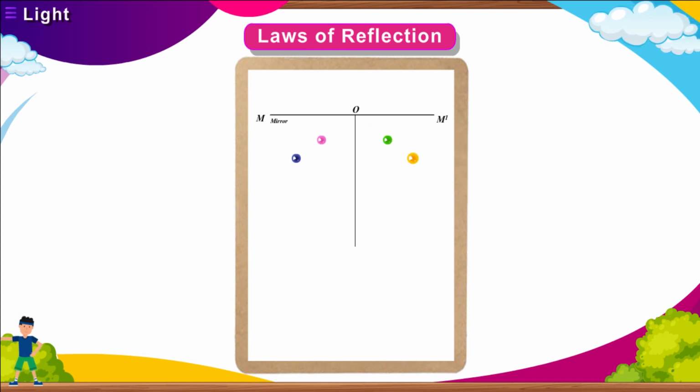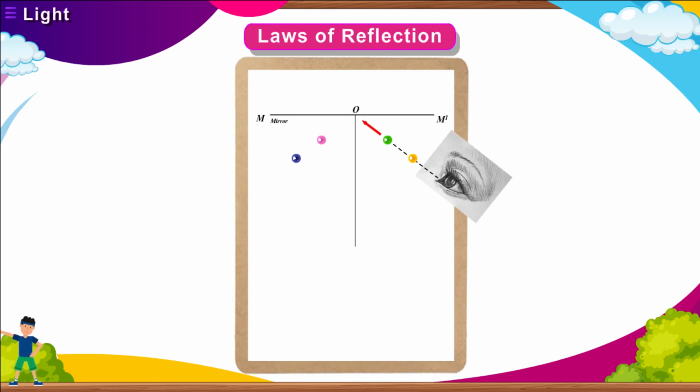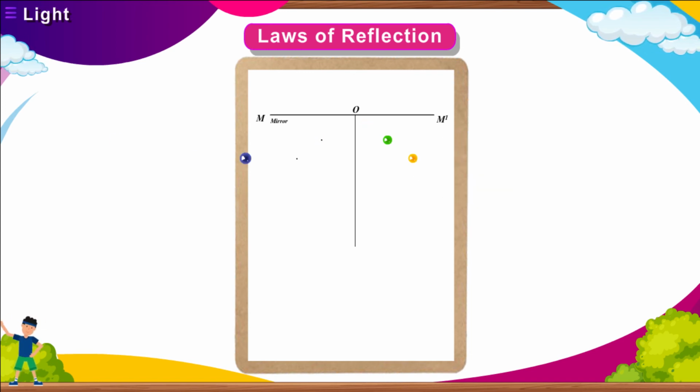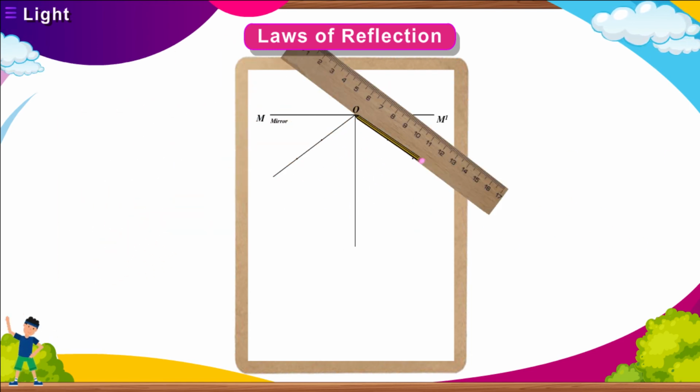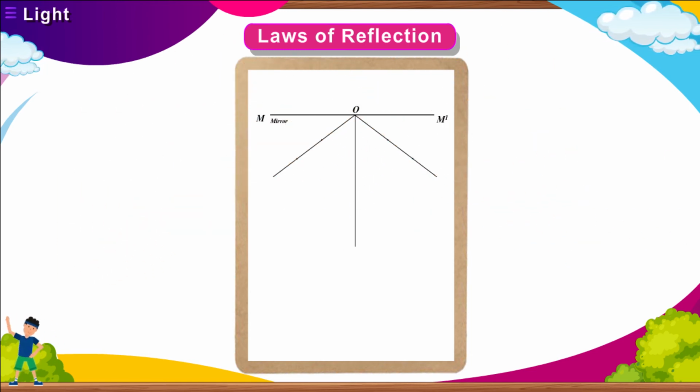Fix two more pins on the line of the images of the pins you have fixed earlier. Remove the mirror and the pins and join the lines of the pins on both sides of the perpendicular with a pencil and scale. Mark the mirror line as MM, the perpendicular as ON, which is called the normal, the line joining the first pair of pins as IO, I, and the line joining the second pair of pins as RO, R. I is the incident ray and R is the reflected ray.